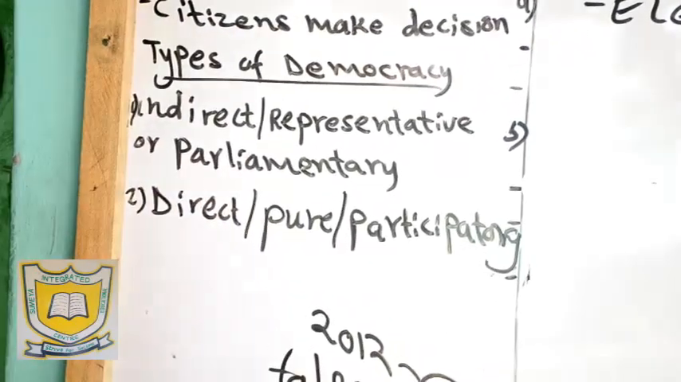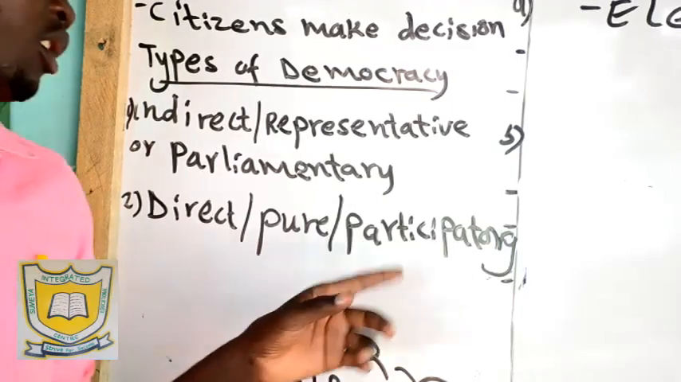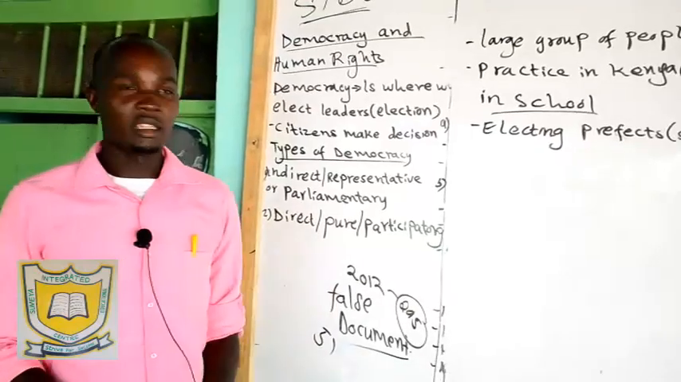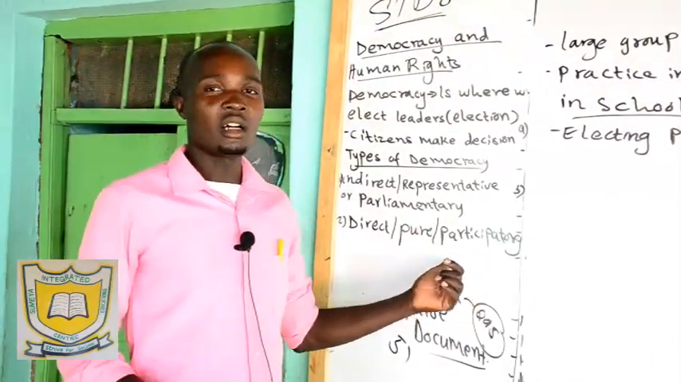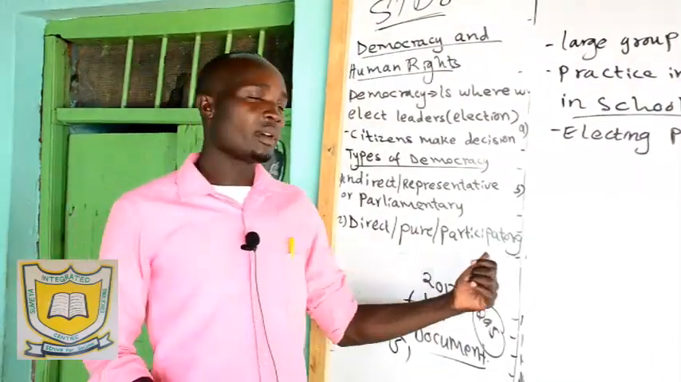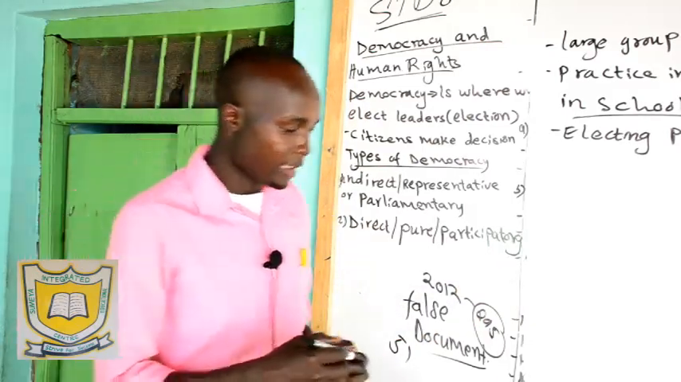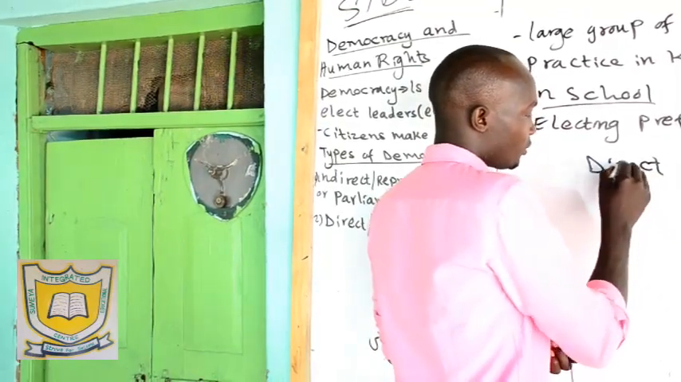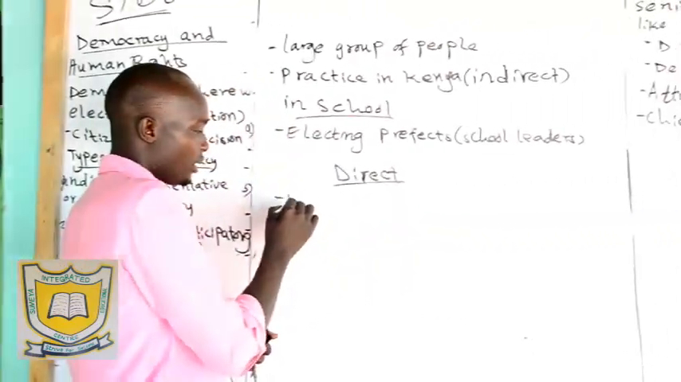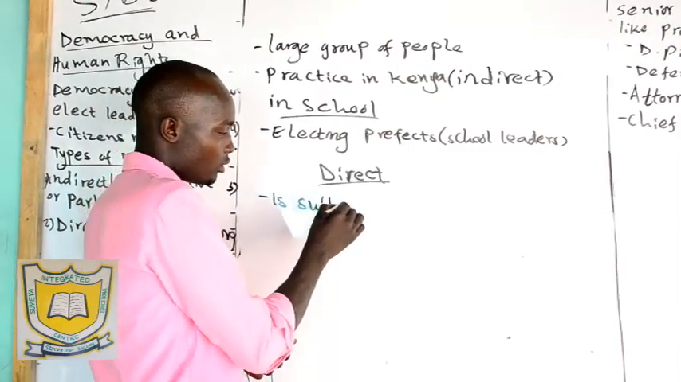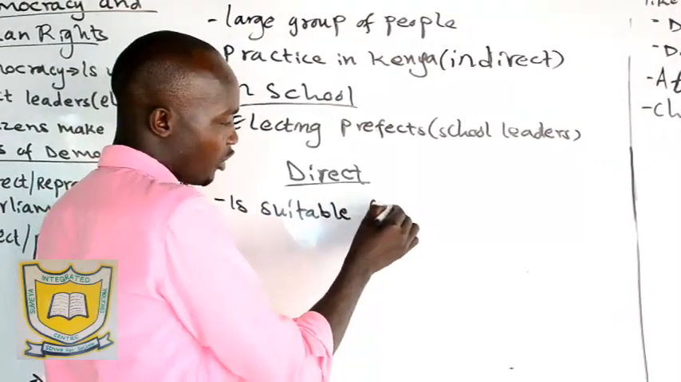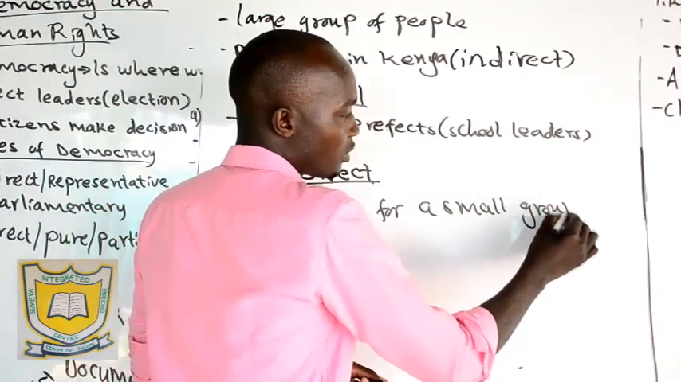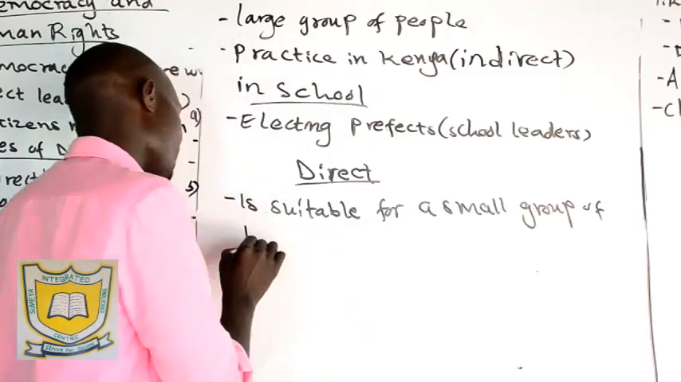Then another democracy is called direct democracy. Direct democracy is also called pure democracy, or you can call it participatory. Participatory comes from the word participating. So we call it direct, pure, or participatory democracy. Direct democracy is suitable for a small group of people,